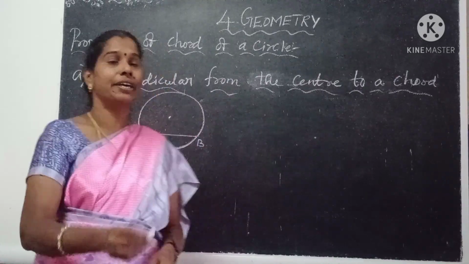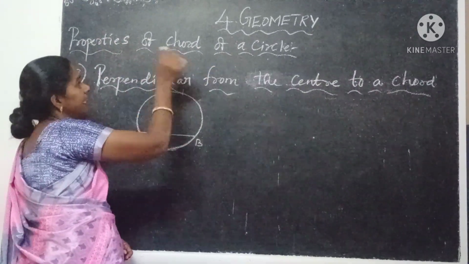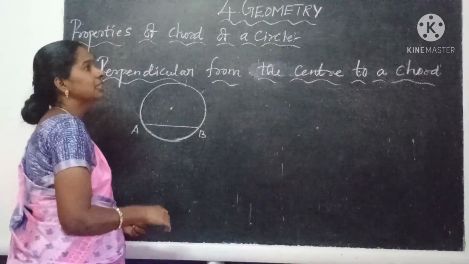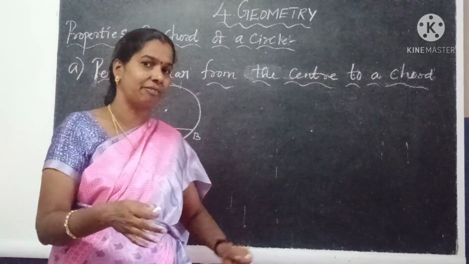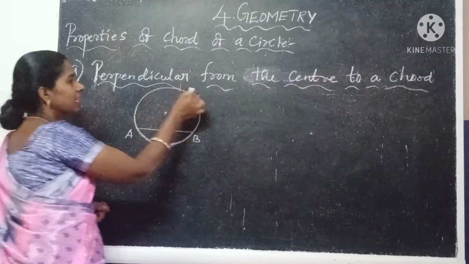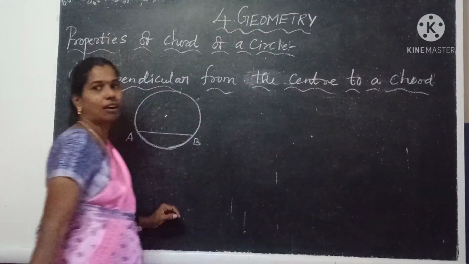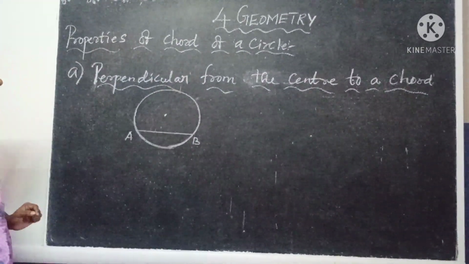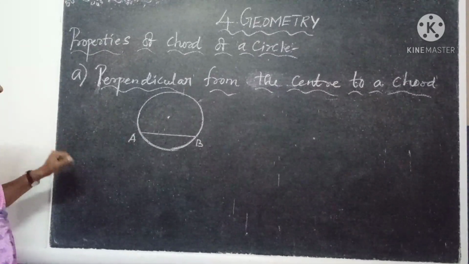Properties of a chord of a circle. The next heading is properties of a chord of a circle. We finished chords of a circle. Next we are going to see the properties. The first property: the perpendicular from the center to a chord.